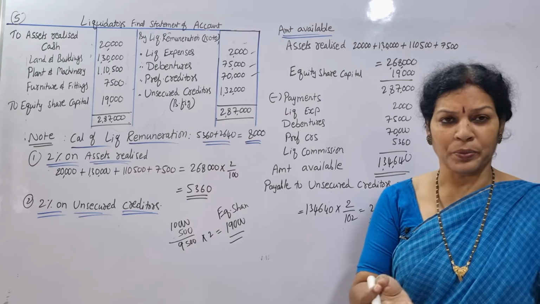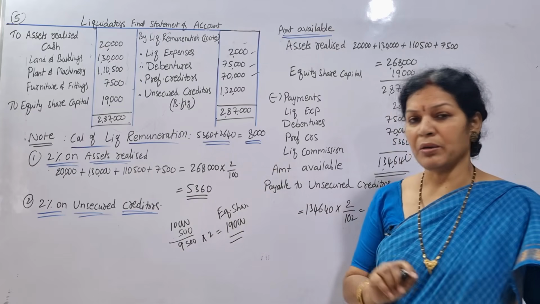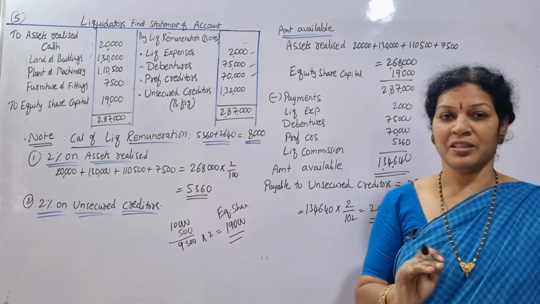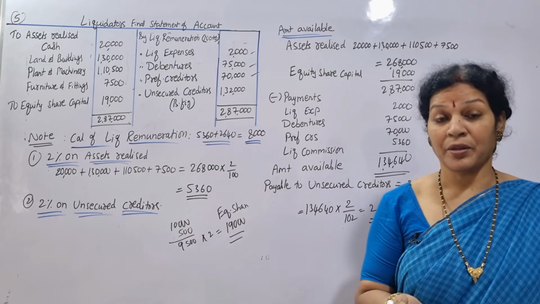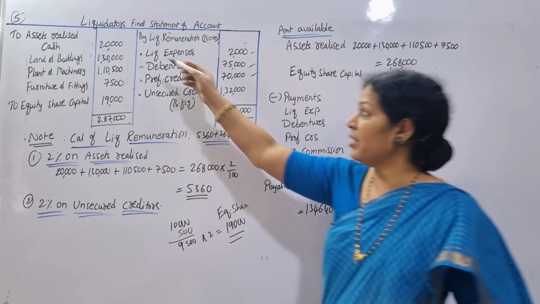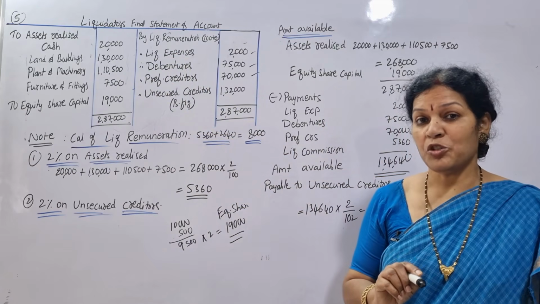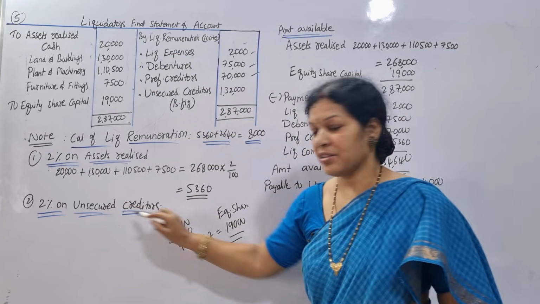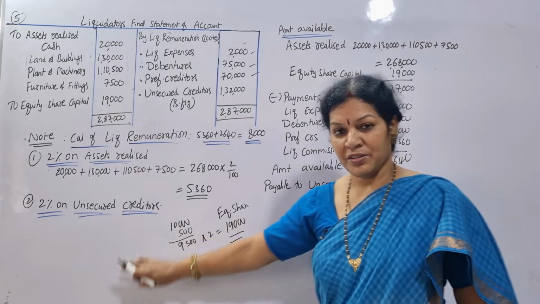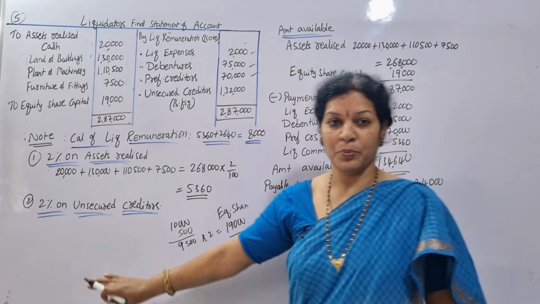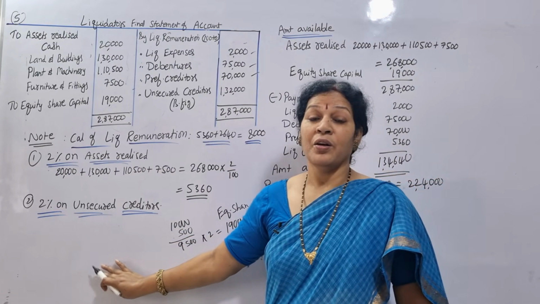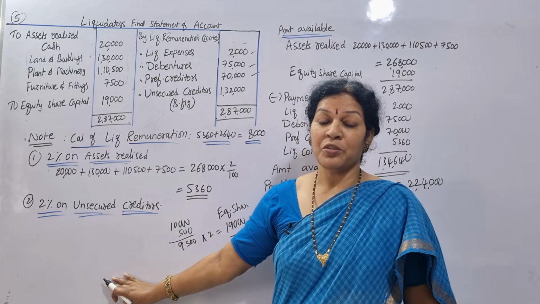How much are they saying? 2%. If we calculate 2%, we get 5,360. This is the normal commission on assets realized. Assets realized are four, and on these four we have calculated 2%. Second one is 2% on unsecured creditors. Place is less, so I have written it over there. 2% on unsecured creditors.